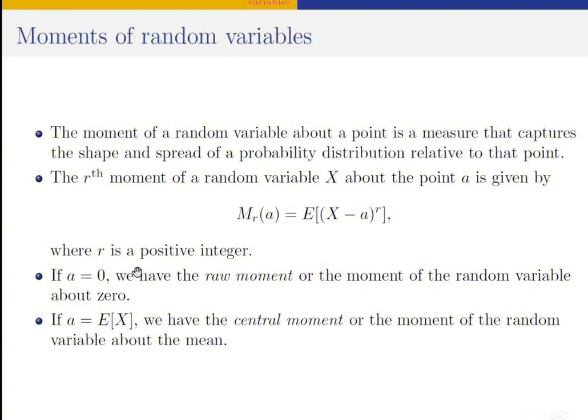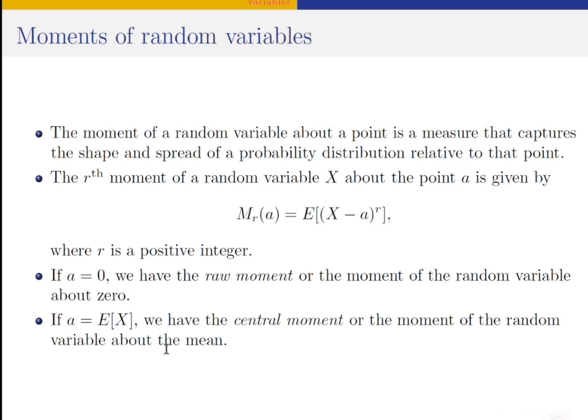So here, if A is equal to 0, we have what is called the raw moment, or the moment of the random variable about 0.